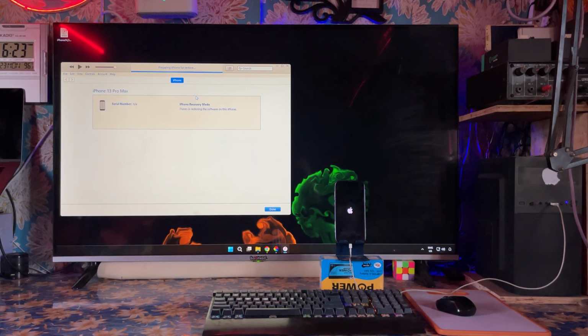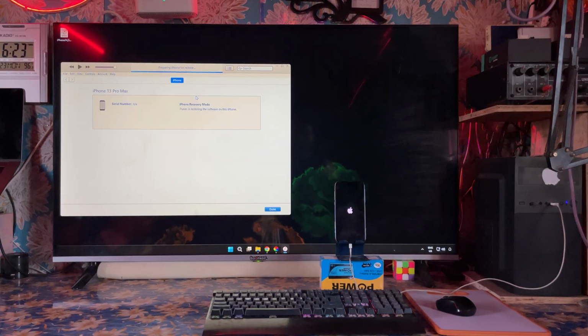See here, now once again it's waiting for restoration.